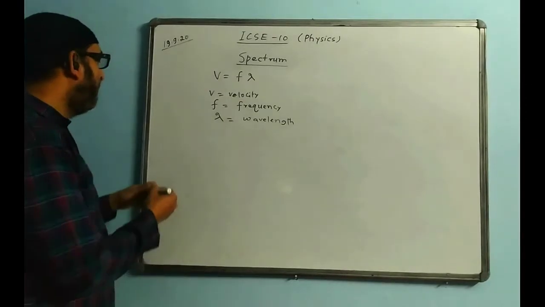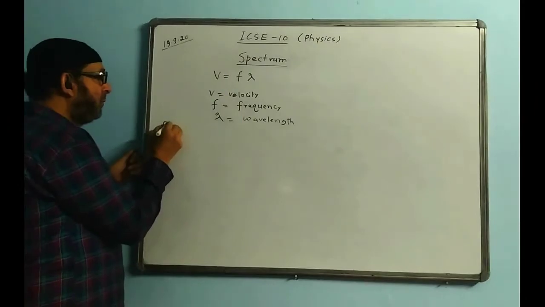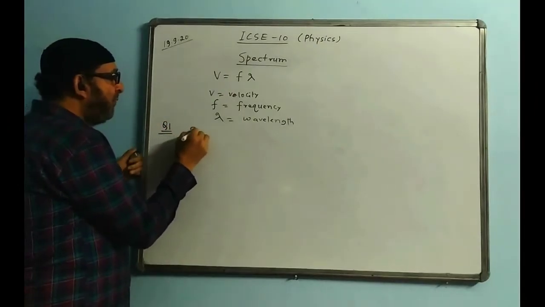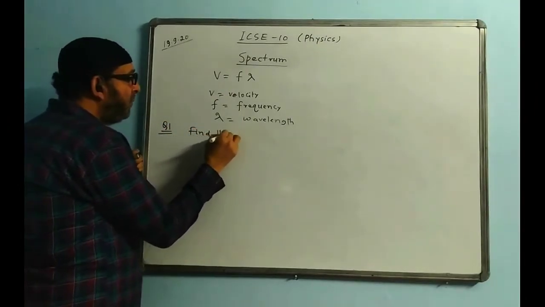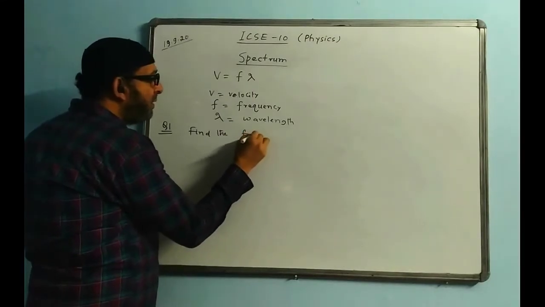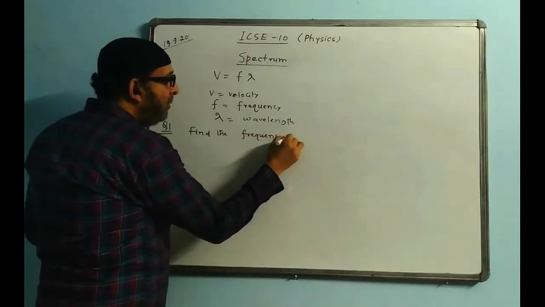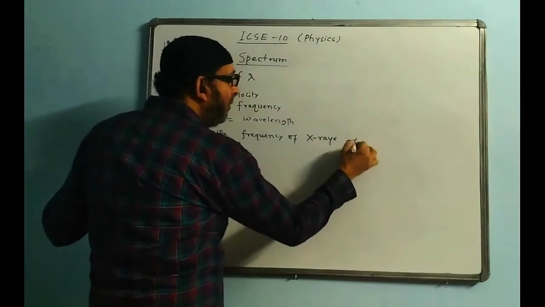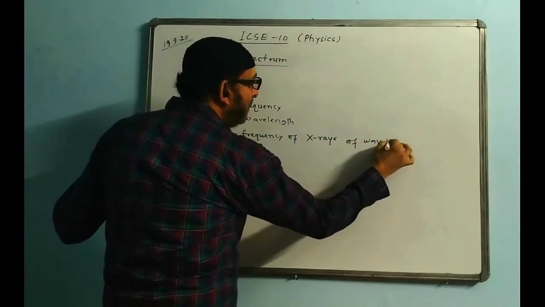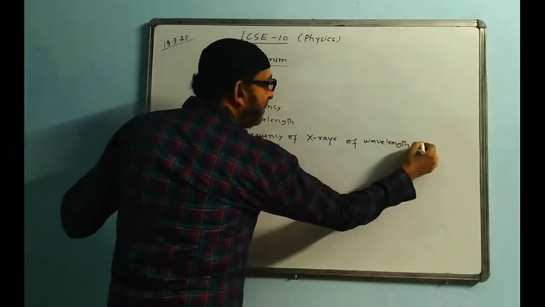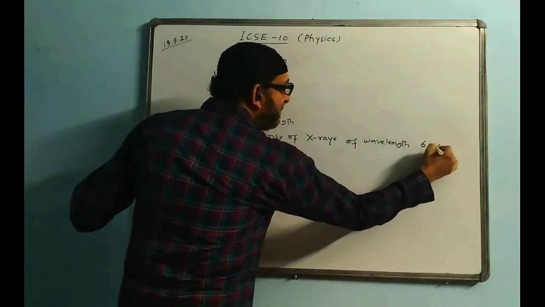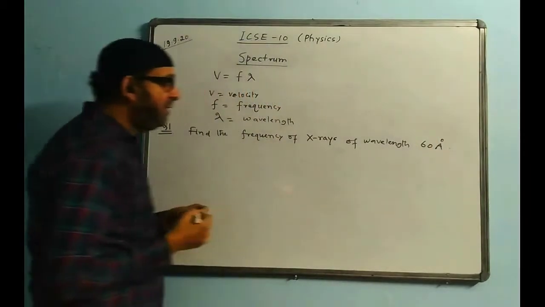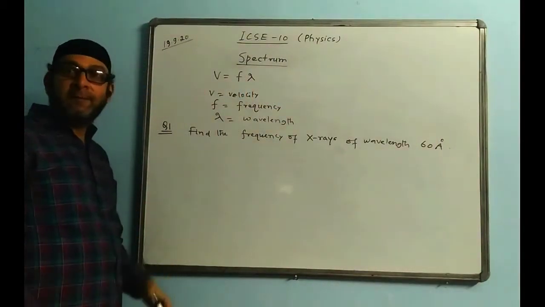So for example, I take a question. Find the frequency of X-rays of wavelength 60 angstrom. That is the question.